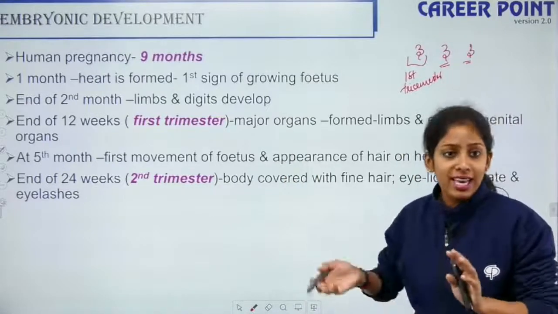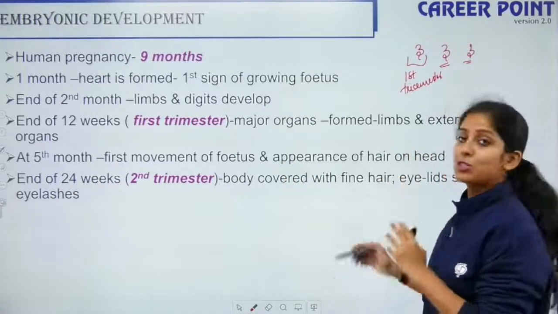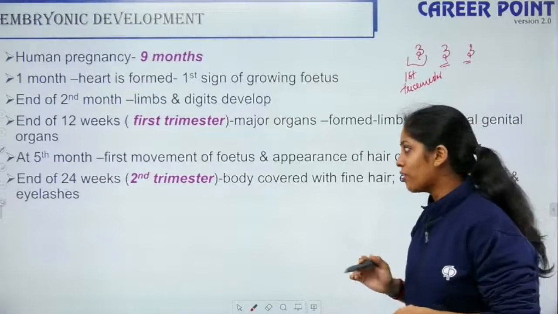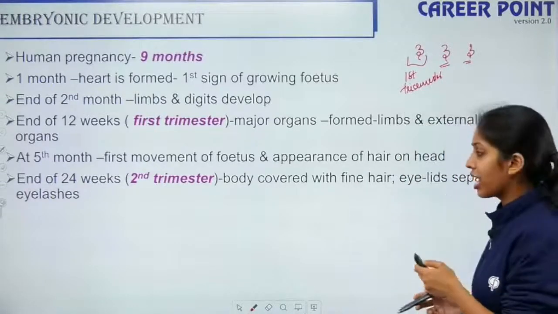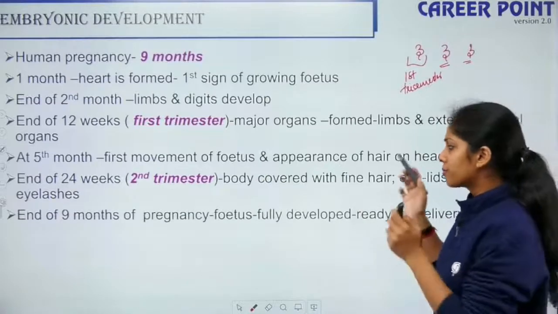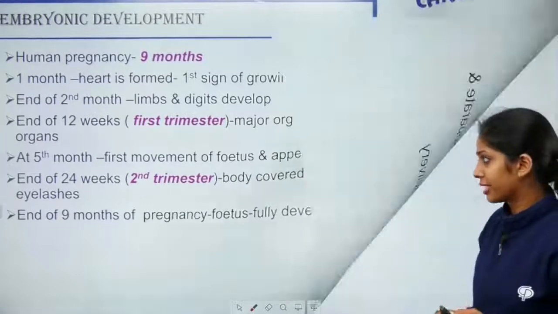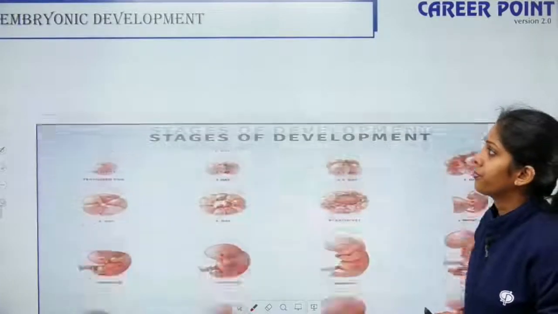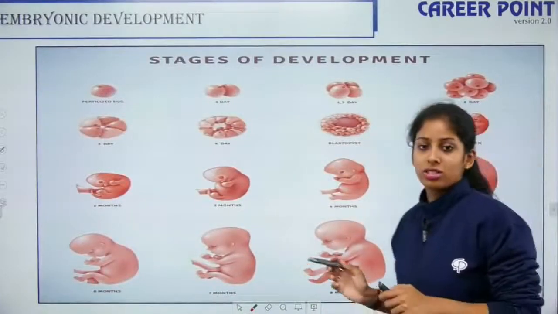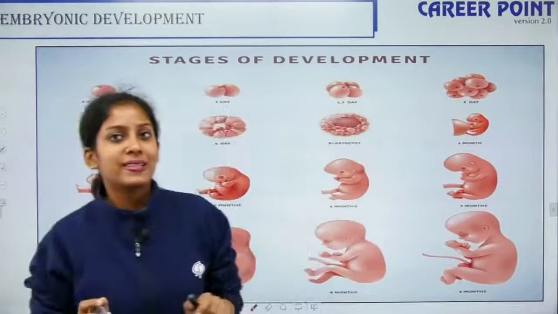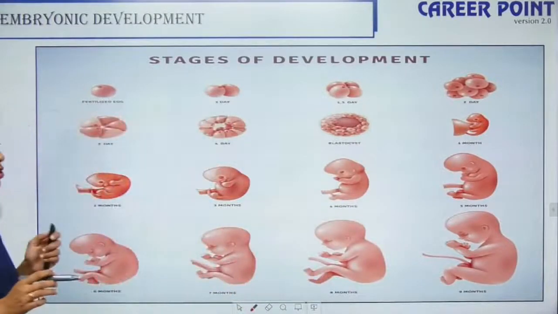So the baby starts kicking inside the mother's womb and hair appears on the head. At the end of 24 weeks, the body is covered with fine hair, and eyelashes and eyelids form. So at the end of 9 months, the fully developed fetus is ready for delivery. Alright, okay. So this is how it develops. All the 9 months are shown here, so the entire 3 trimesters are shown here.